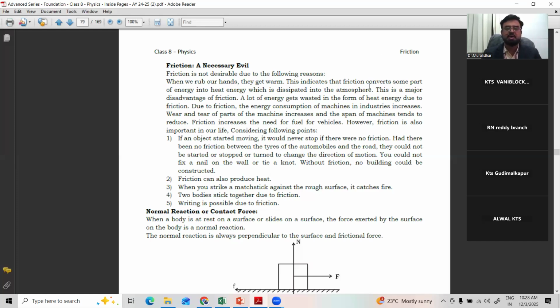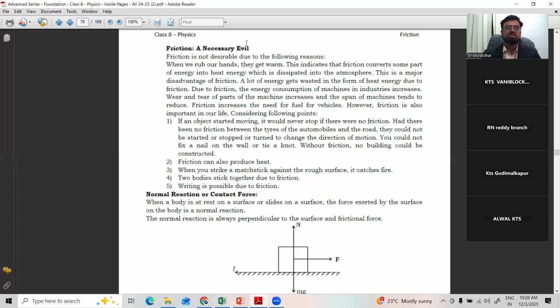Now, the next part, before concluding, we left this: friction, a necessary evil. Very important point. Friction is not desirable due to the following reason. When we rub our hands, they get warm, especially in the winter season, we rub like this. This indicates that friction converts some part of energy into heat energy, which is dissipated into the atmosphere. This is the major disadvantage of friction.